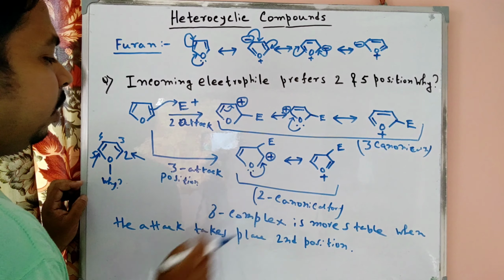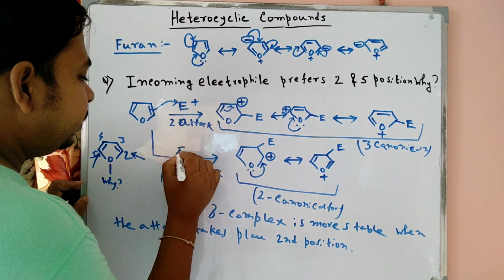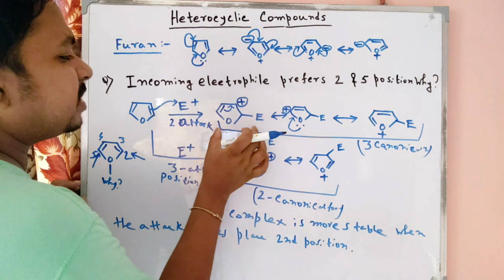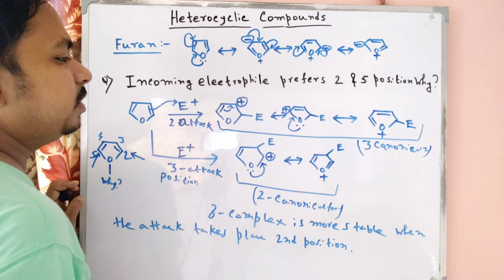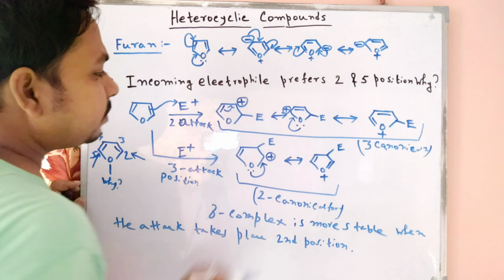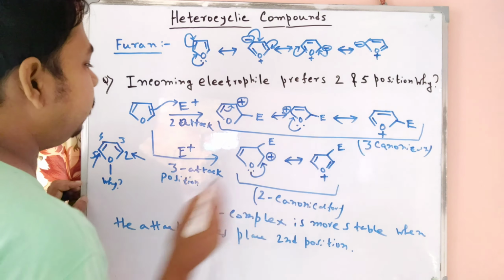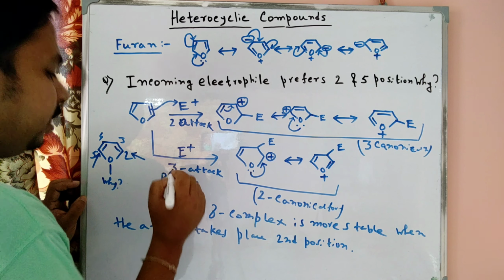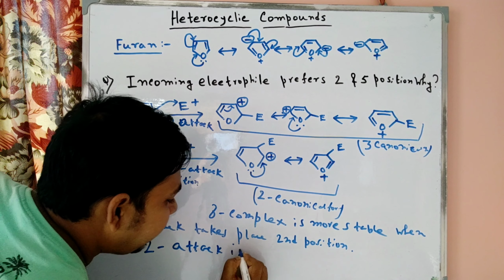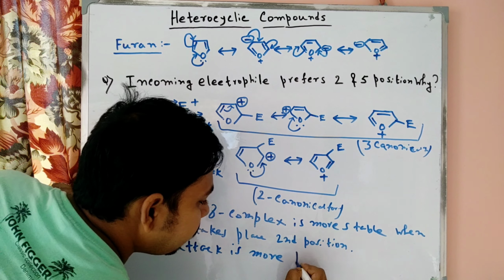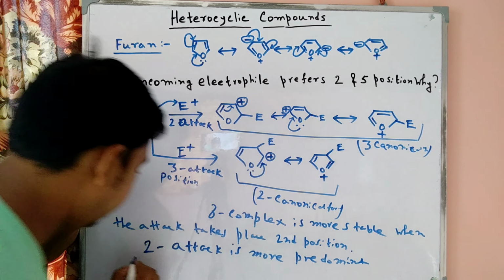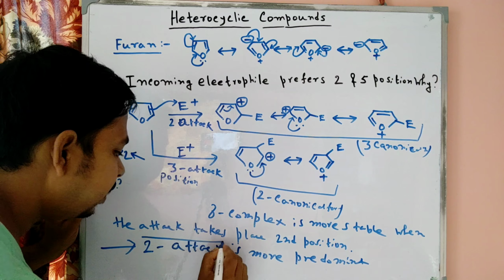But why? Because in the 3 attack, 2 canonical forms are present, but in the 2 attack, 3 canonical forms are present. So the sigma complex is more stable when you show all the resonance forms. So here the 2 attack is more predominant. Conclusion: 2 attack is more predominant. As a result, this is our conclusion.